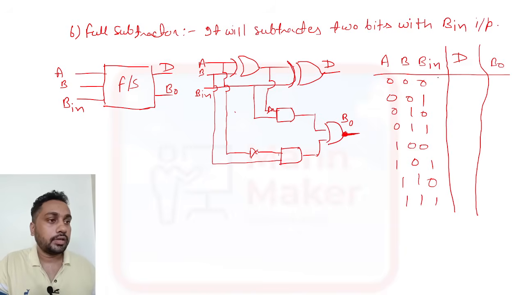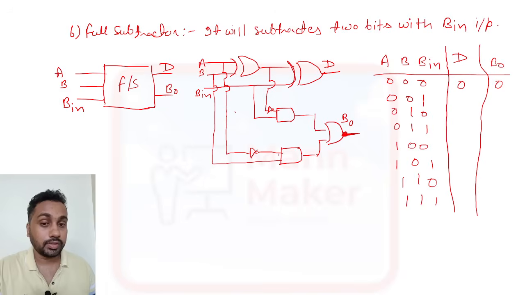Now we will do subtraction. 0 minus 0 minus 0 is 0, borrow 0. 0 minus 0 minus 1, we need to take one borrow, so 2 minus 1 is 1. 0 minus 1, we need to take one borrow, so 2 minus 1 is 1, and 1 minus 0 is 1.